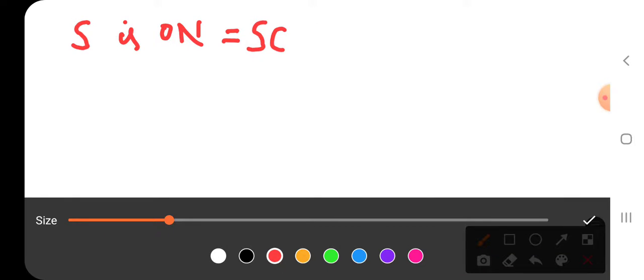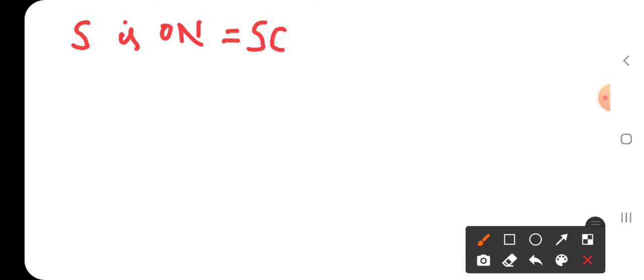The first case is when the switch is turned on. S is on, in the sense S will act as a short circuit. As S is acting as a short circuit, here I have the diagram like this.